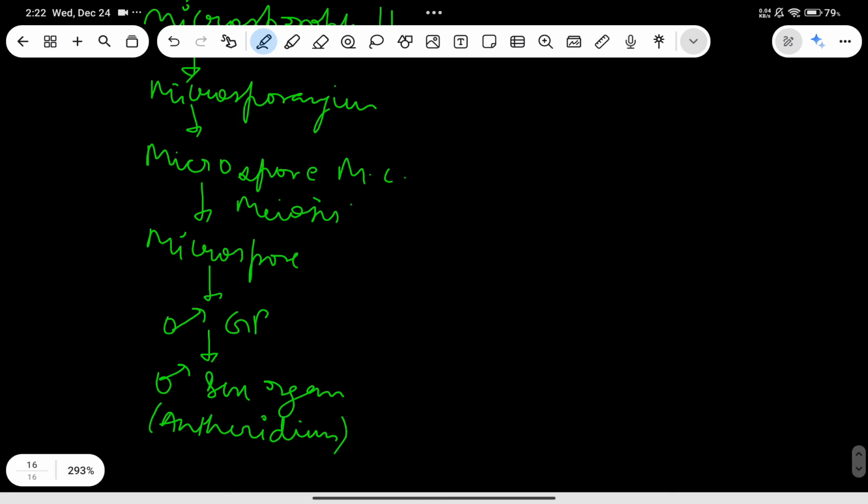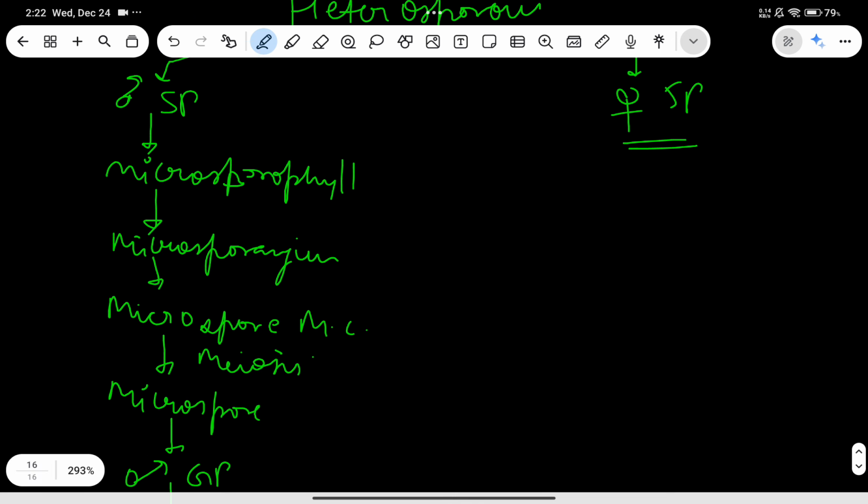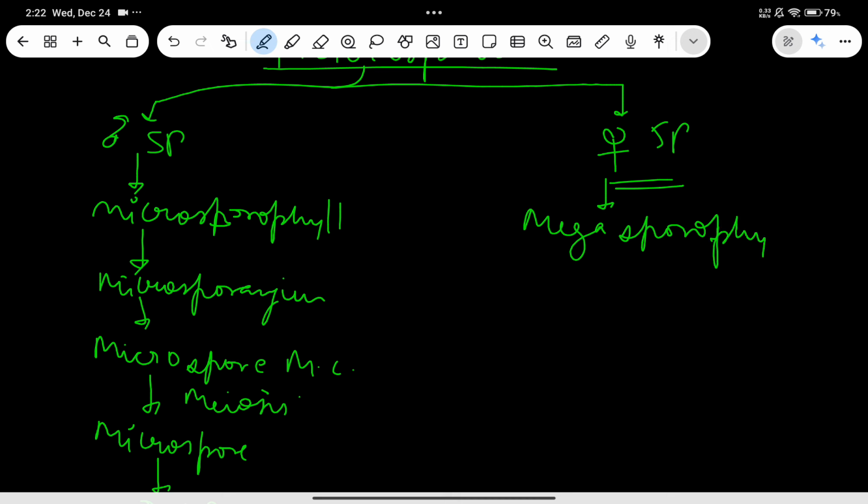This antheridium will give rise to antherozoids, and with water this antherozoid will move towards the archegonium, and as we saw in bryophytes, it will fuse with the archegonium. Now, in case of female, the sporophyte will have megasporophyll, and this will produce megasporangium.